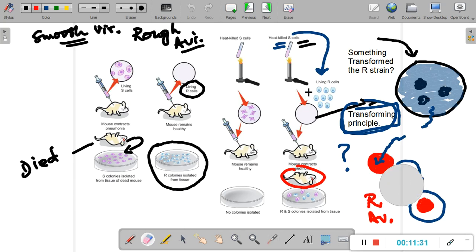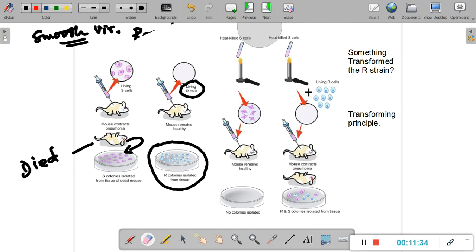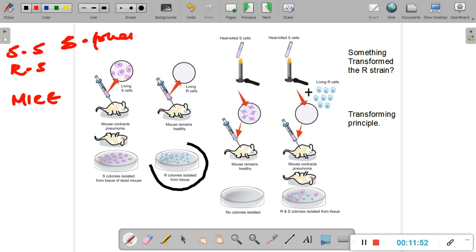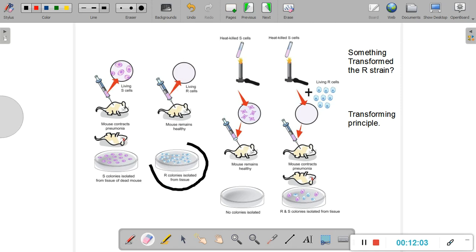Now let me just clear up the slide and let's proceed with this once again. So what Griffith did was he chose mice for his experiment. He chose mice, and he chose the smooth strain, let's call them SS, and the rough strain of Streptococcus pneumoniae for his experiment. So these were the materials that he used for his experiments. Now first of all, what did he do? This is the first step of the experiment.